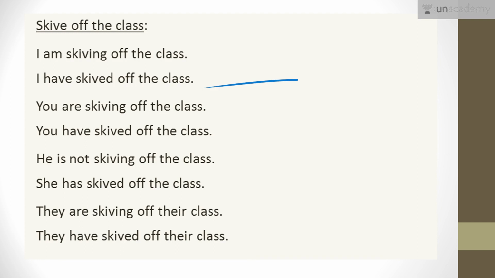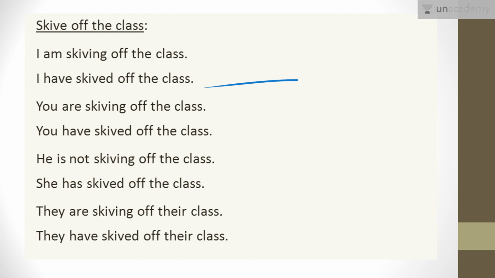When I am just going outside the class, one of my friends asks me, where are you going? You're not attending the class? I will say, no, I am not attending the class. I am skiving off the class. That's one thing. Now when you are outside your classroom and you are playing, and some other friend comes to you and says you did not attend the class, so what will you say? I have skived off the class. Now क्योंकि काम हो चुका है, work has been done, so you will say I have skived off the class.